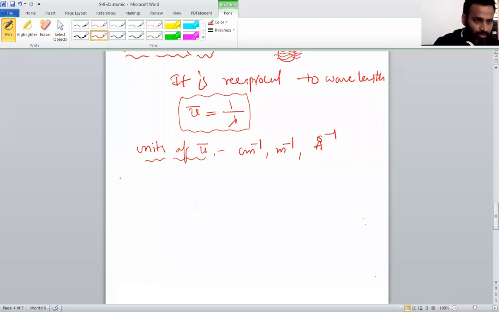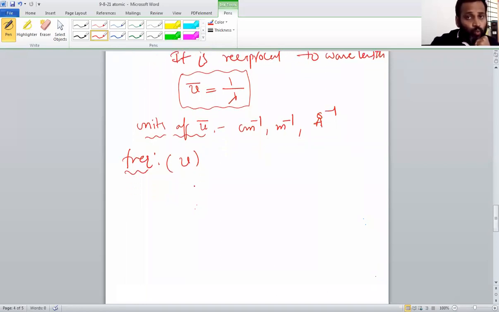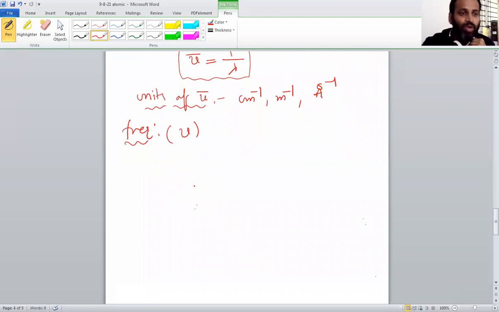Next we have to discuss frequency. Frequency we represent with nu. Wave number is nu bar, and frequency we represent with nu. Nu means frequency. What is the frequency?